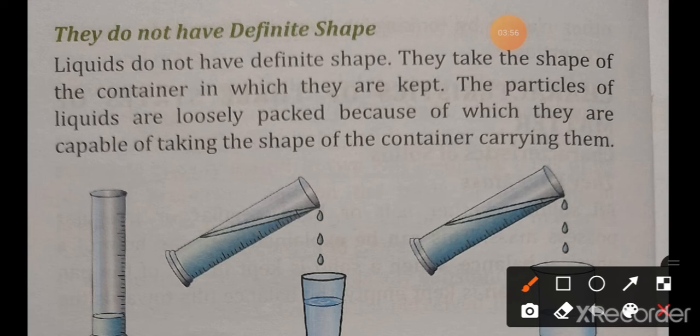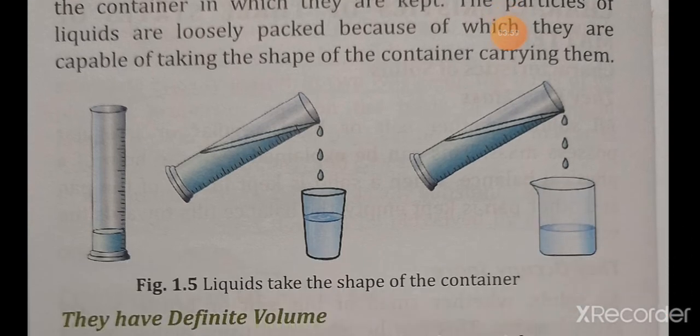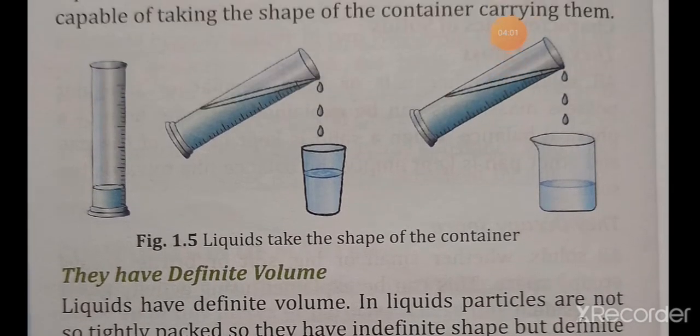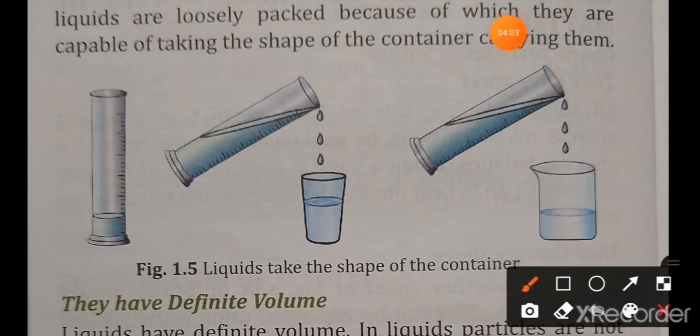You can see here in these pictures, the liquid is in the container, and when this liquid is poured in the glass, it takes the shape of the glass. Now again here, when this liquid is poured in the beaker, it takes the shape of the beaker. So liquids have no definite shapes. Clear?